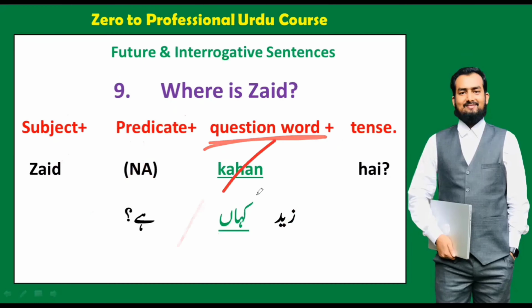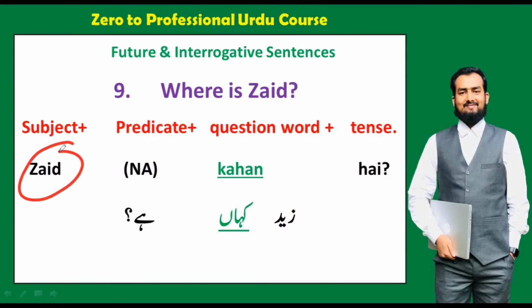And then question word kahan, and then tense hai. Okay, so Zaid kahan hai means where is Zaid. We have followed the same structure: subject, and then predicate. There is no predicate, that is why we deleted it. And then question word kahan, and then tense hai.